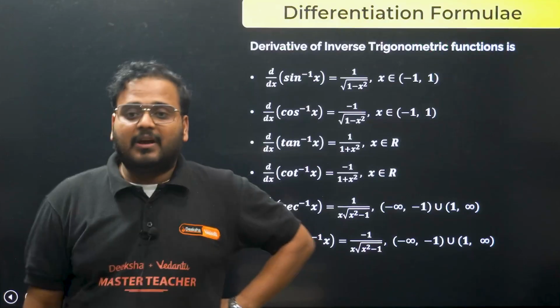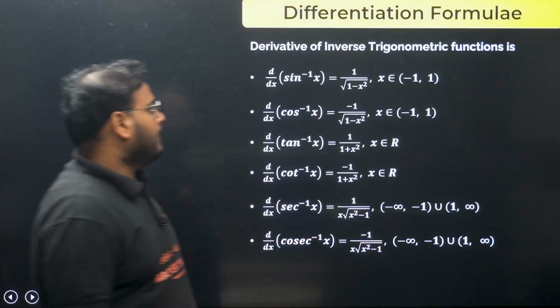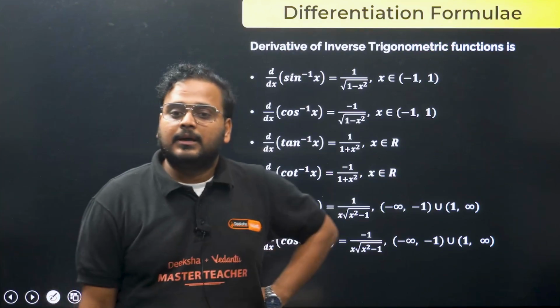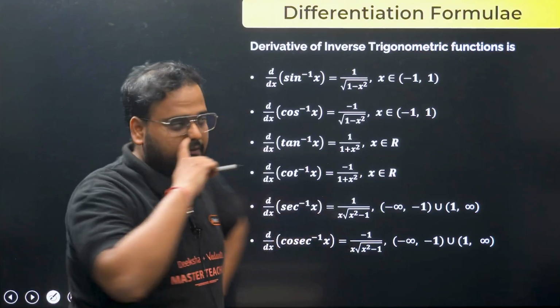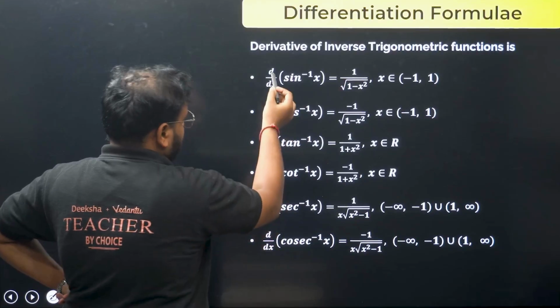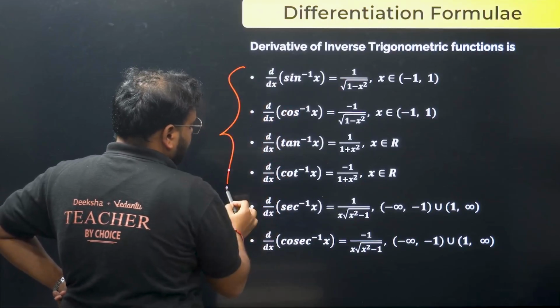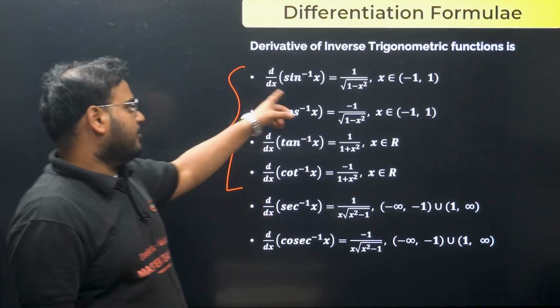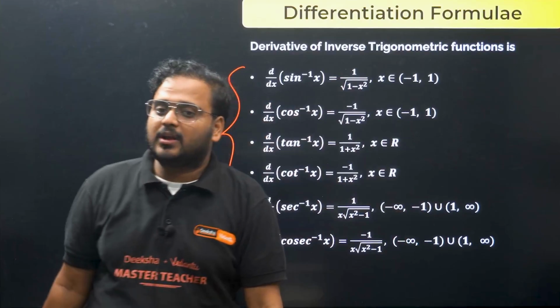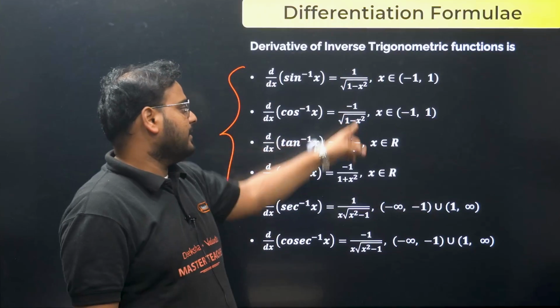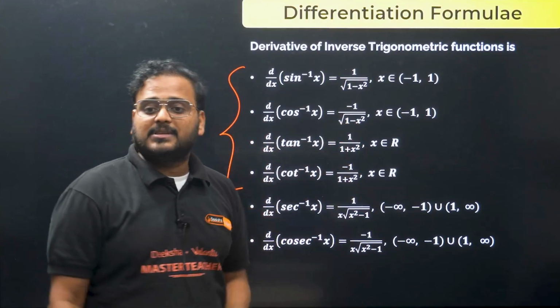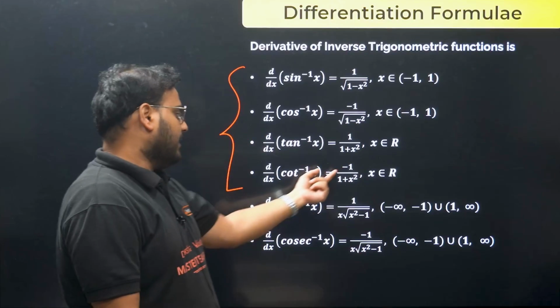All right, what we have next are some formulas for differentiation, and this is on inverse trigonometric functions. Over here, the first four are the most important ones. The derivative of sine inverse is 1 upon root of 1 minus x square, cos inverse is the same with the minus sign, and tan inverse is 1 upon 1 plus x square, cot inverse is the same with the minus sign.